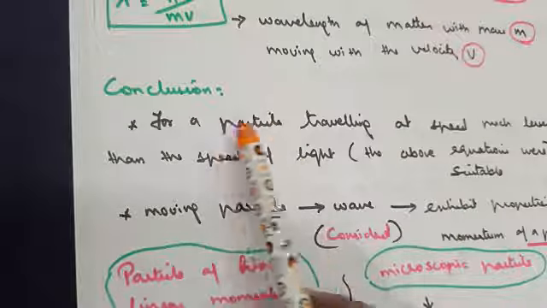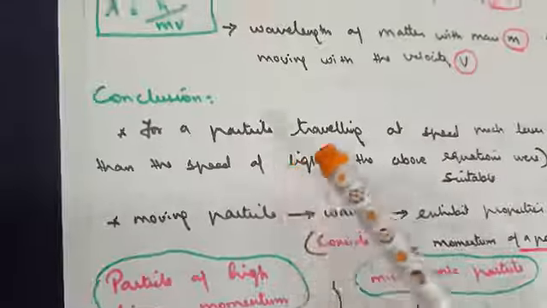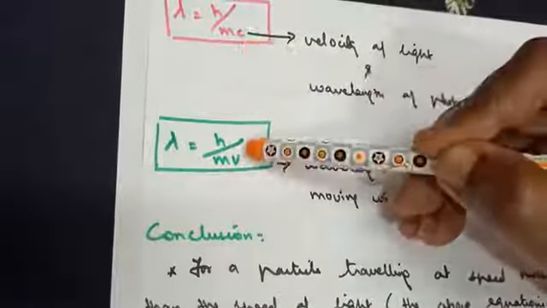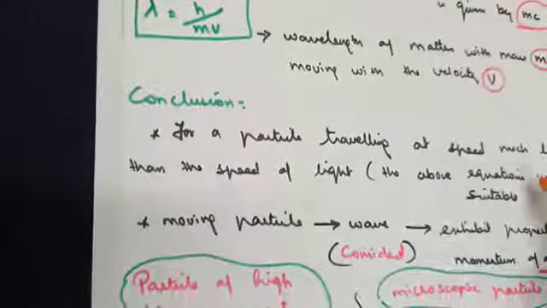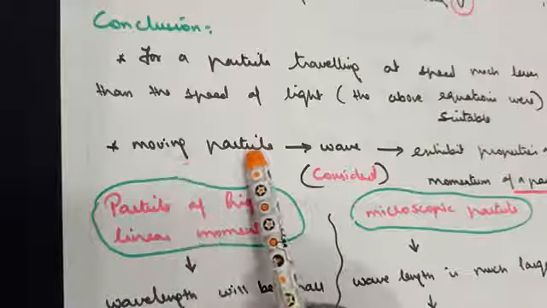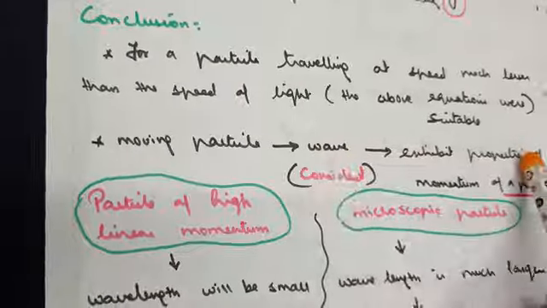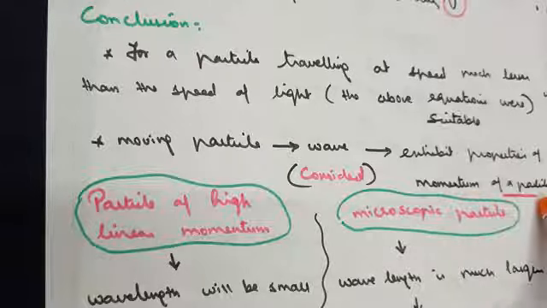So what was the conclusion of de Broglie's wavelength equation? He said that for a particle traveling at a speed much less than the speed of light, these equations give us the solution. As a result, moving particles can be considered as waves, and a wave exhibits the properties of momentum of a particle.